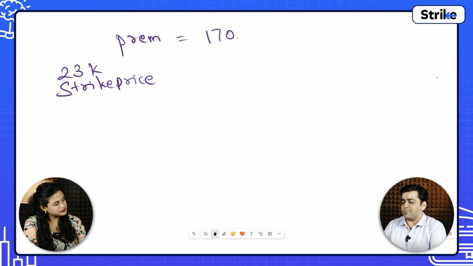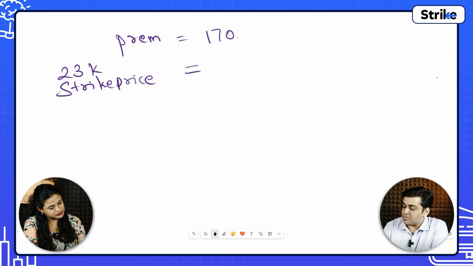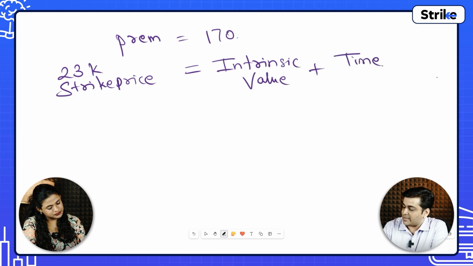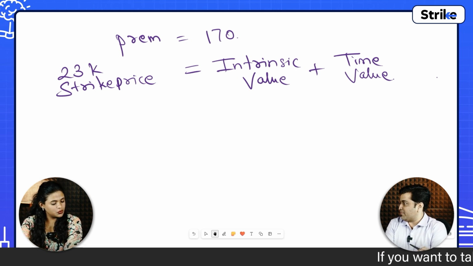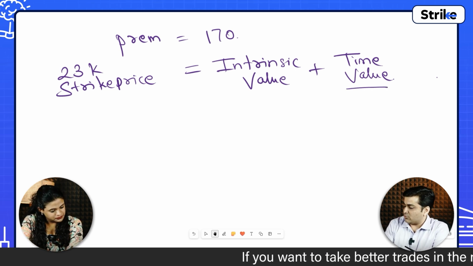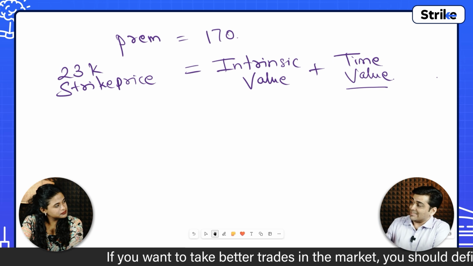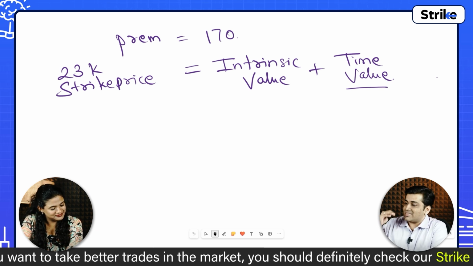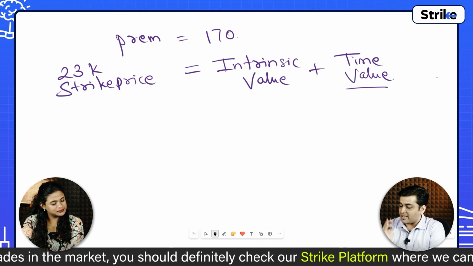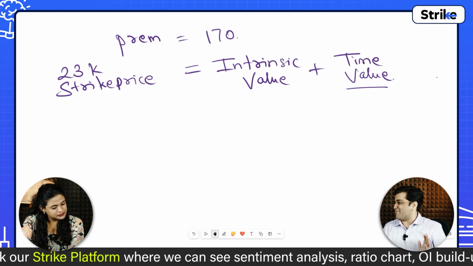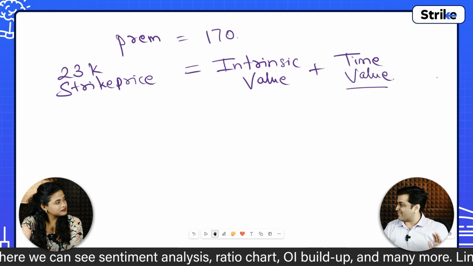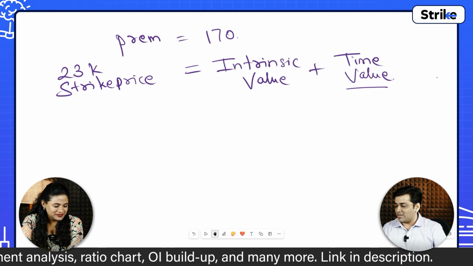So basically premium, there is a formula. Premium has two components: one is called intrinsic value plus the time value. Intrinsic value plus time value is equal to premium. Now let me first talk about time value. Time value is nothing but the theta decay. This time value will keep on decreasing and on expiry, this time value will become zero. This is the only constant in market, and that is the only guarantee in the market that time value on expiry will become zero.